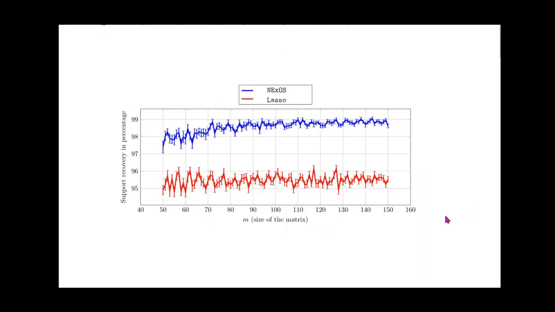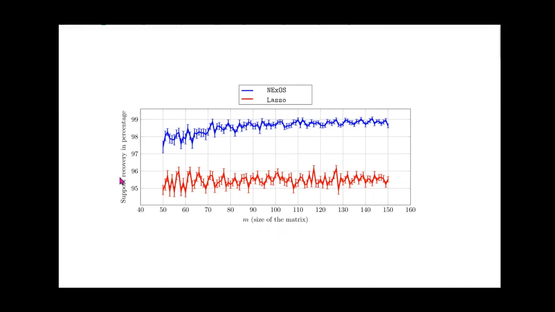When I compare it with lasso, which is the convexification approach, on the x-axis I am showing the size of the matrix, the number of rows, which corresponds to the number of observations. For each value of m, I have generated 50 random instances from a normal distribution, and the signal to noise ratio was 20. On the y-axis, I am showing support recovery in percentage, with 1 standard error bar.